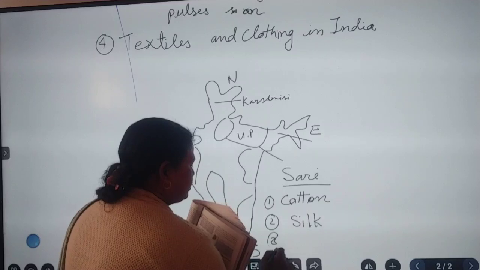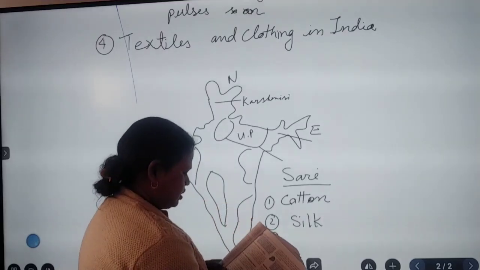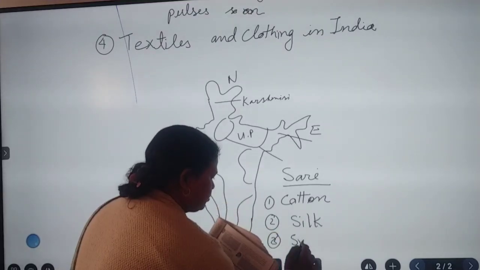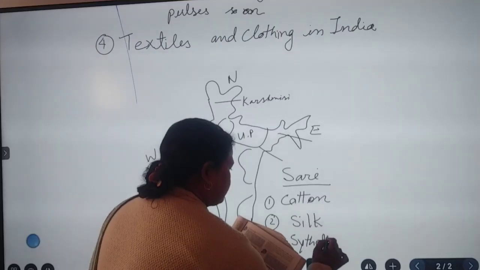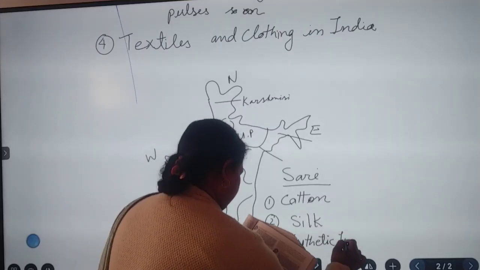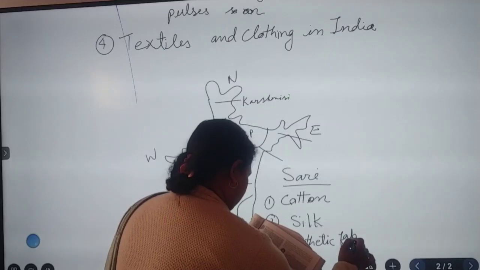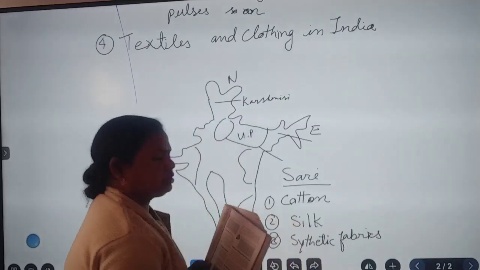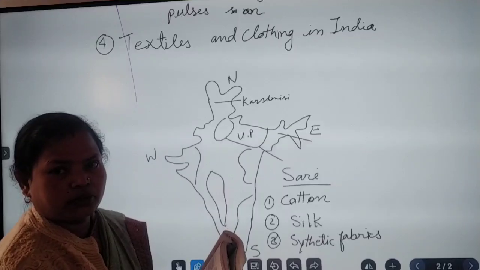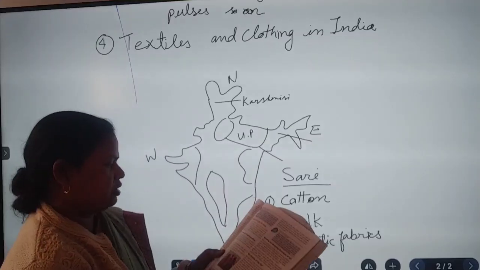And third, synthetic fiber fabric is given here. So these are the materials with the help of which saris are made in different areas.